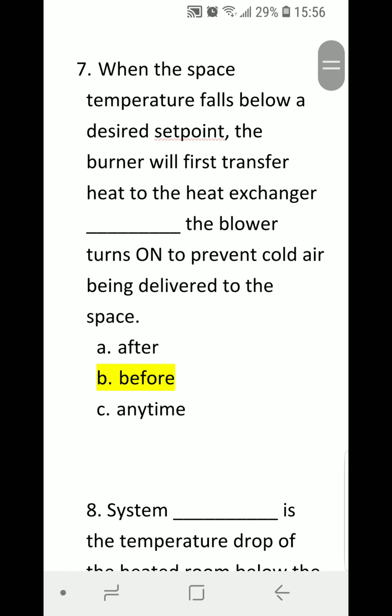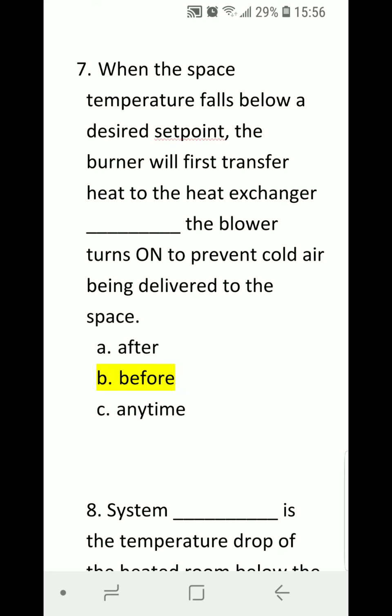Number 7. When the space temperature falls below a desired set point, the burner will first transfer heat to the heat exchanger blank. The blower turns on to prevent cold air being delivered to the space.